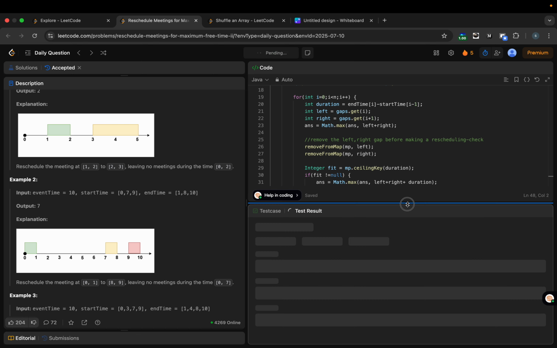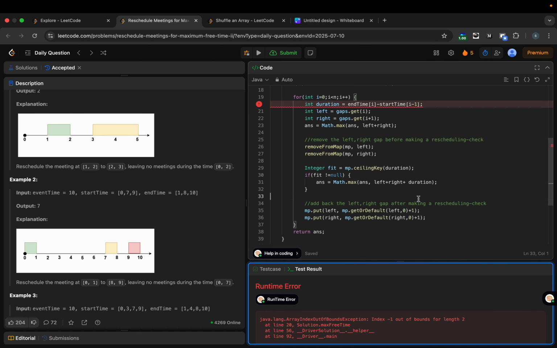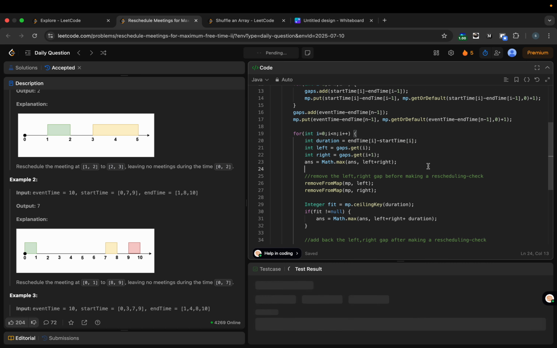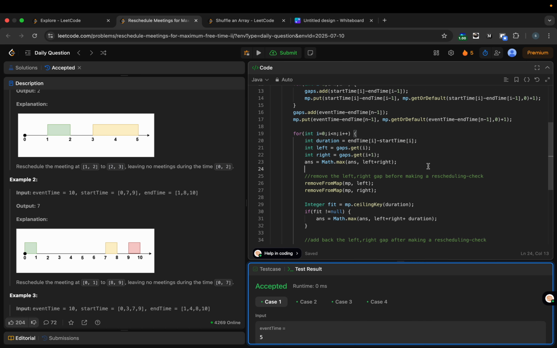And let me also say this will have a higher time complexity. Otherwise we could have just used the given time duration, end of time i minus start of time i. Oh, I don't need to use i equals to 0, it will fail. It should be i minus 1, that was a typo. Yeah, I will submit it right now.